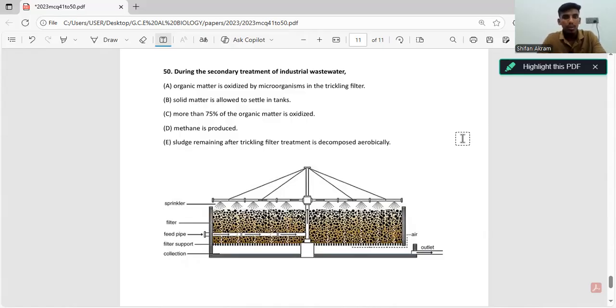Now, we know there are a lot of pathogens and organic matter present in the wastewater that enters the secondary treatment. What we usually do is add microorganisms into the wastewater. This occurs in two processes. The first one is using the trickling filter and the second one is using activated sludge. Here I have added an image of the trickling filter.